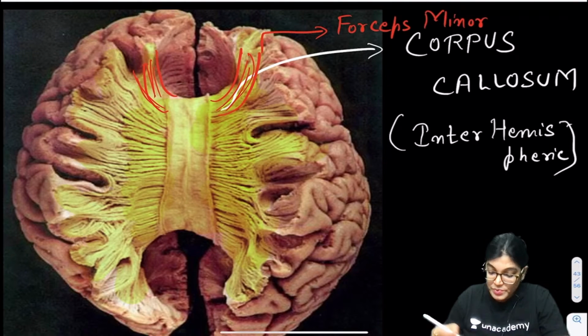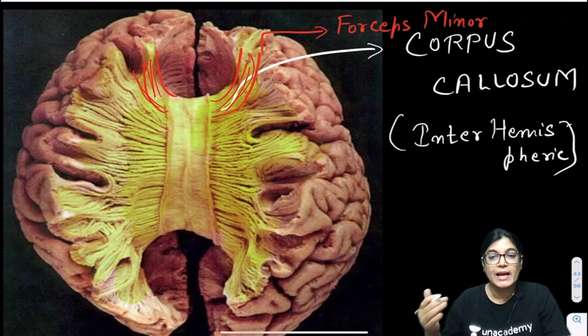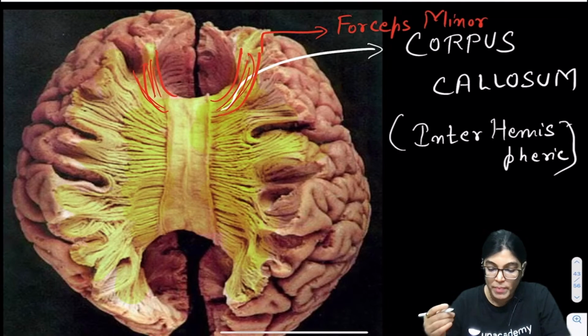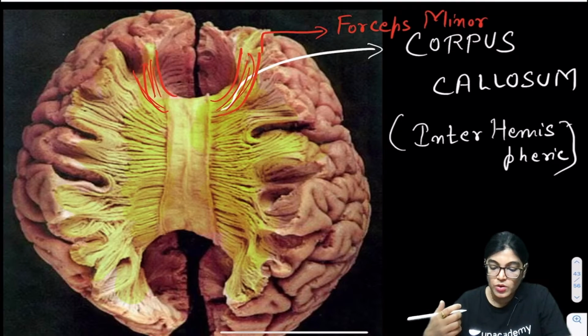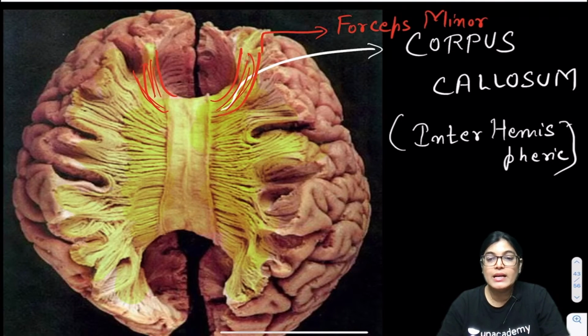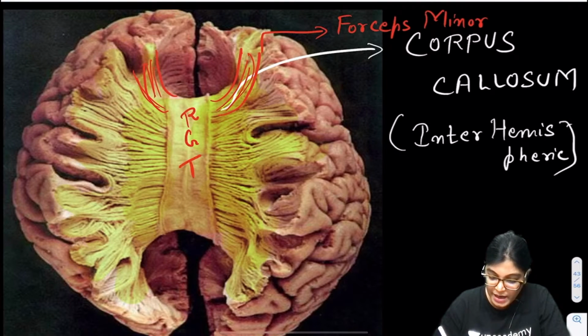And my dear friends, a few fibers from the splenium part of corpus callosum. Actually, corpus callosum has 4 parts: the anterior part, rostrum, genu, trunk, and splenium.